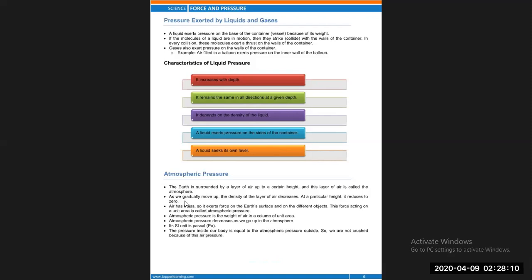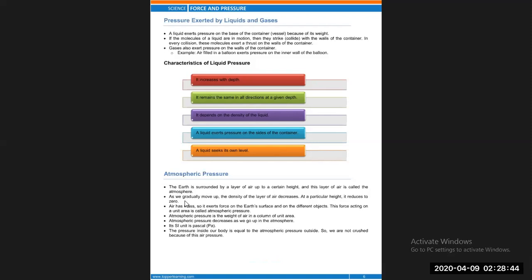Air has mass, so it exerts a force on the Earth's surface and on different objects. This force acting on a unit area is called atmospheric pressure. That is, the weight of the air in the atmosphere per unit area is called atmospheric pressure. Atmospheric pressure is the weight of air in a column of unit area.